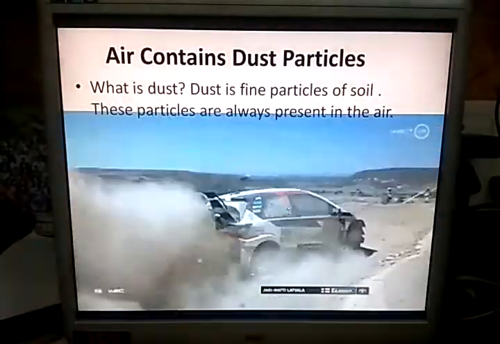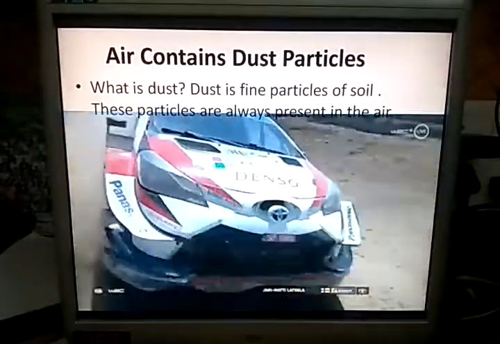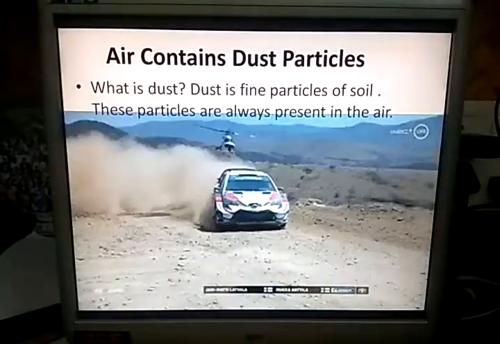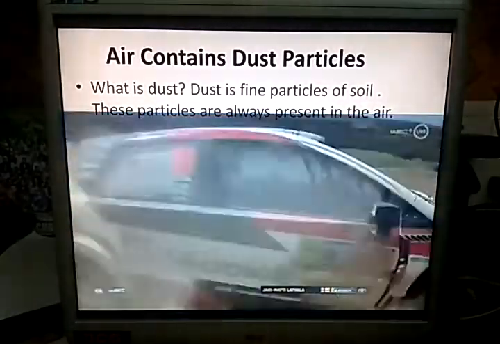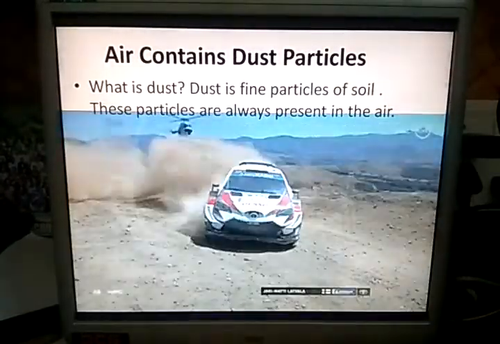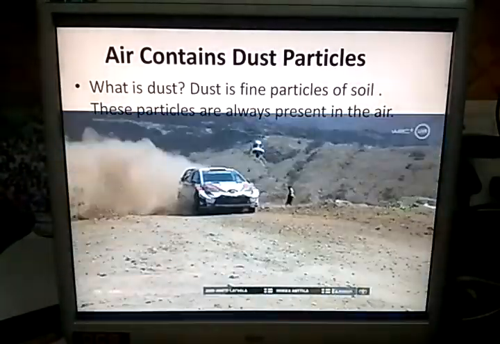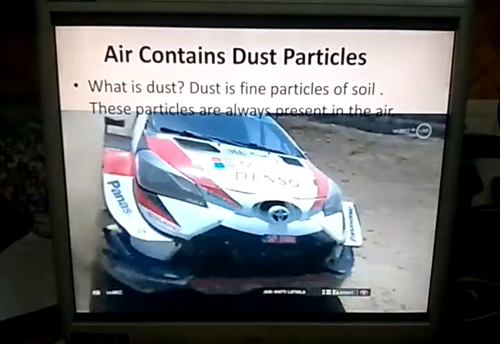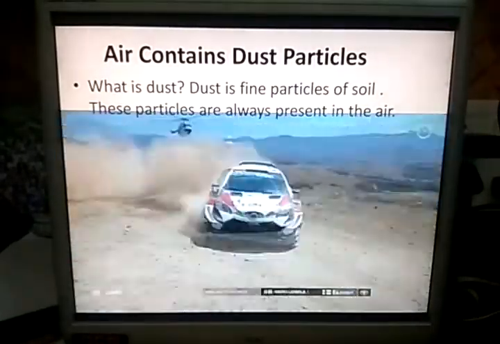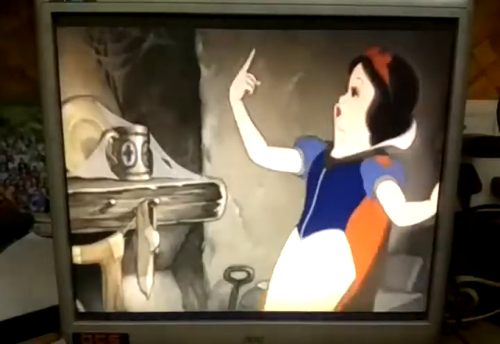Now, air contains dust particles. What is dust? Dust is fine particles of soil. These particles are always present in the air. Sweep the room and dust the furniture.